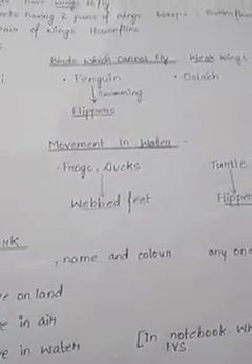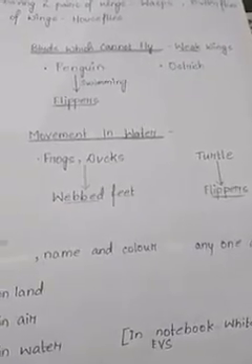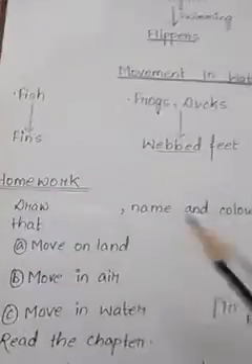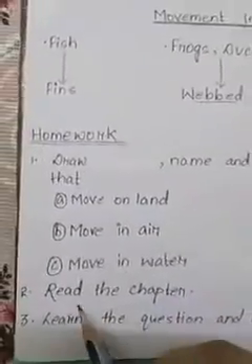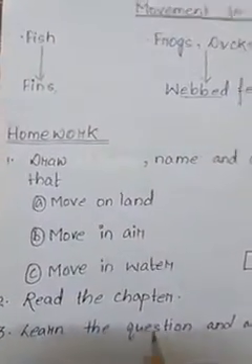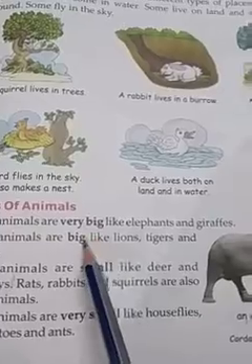So this is all about chapter number 3, Animal World. The first thing you need to do is read the chapter very carefully. Go through the chapter, read line by line, and when you read the chapter you can see the words are given in bold.